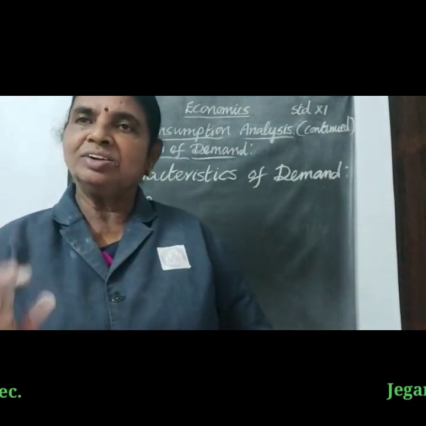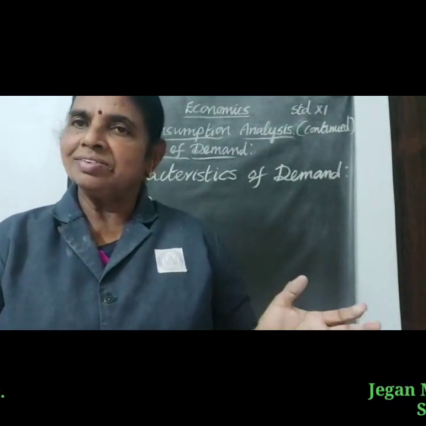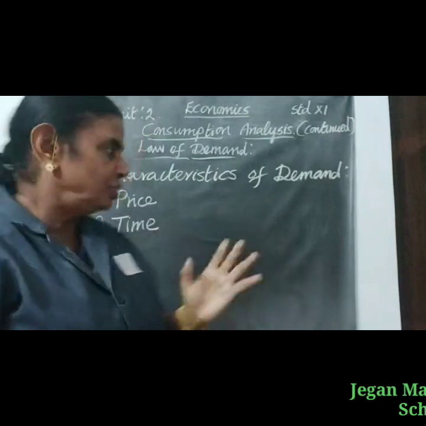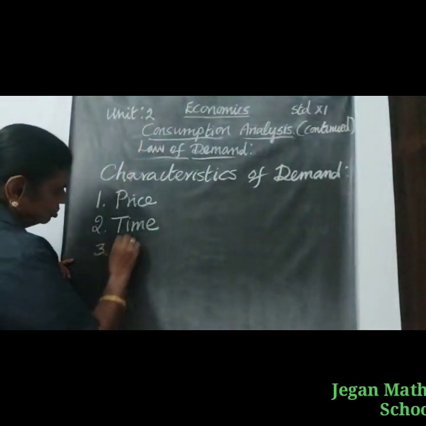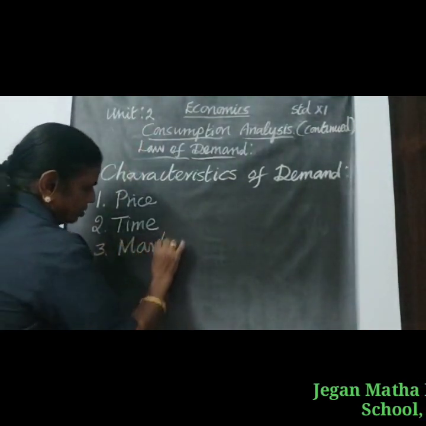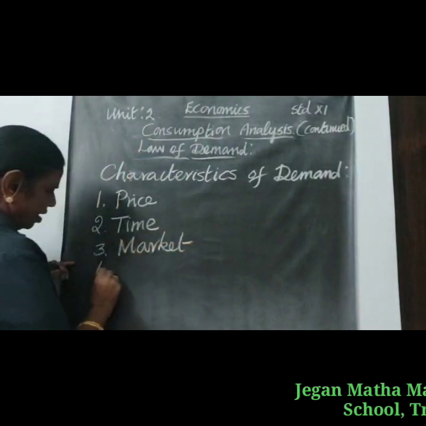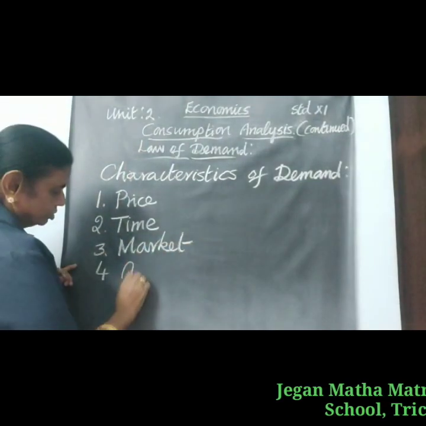Demand is also related to market, buyers and sellers. And fourthly, amount.